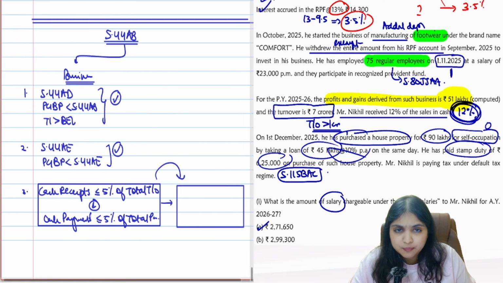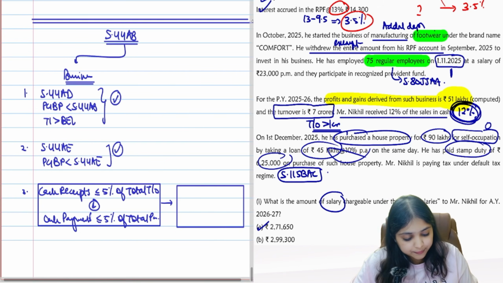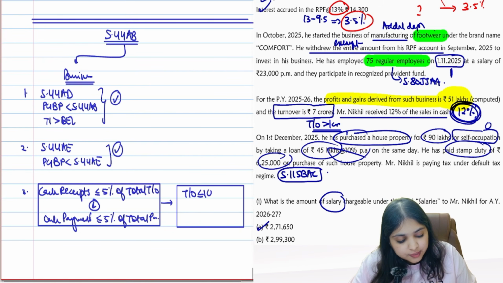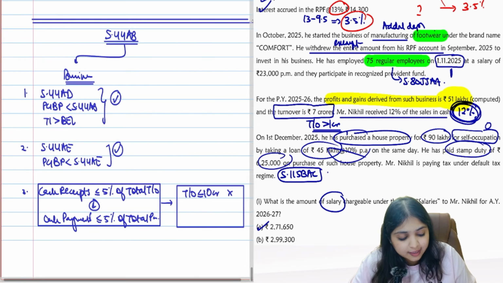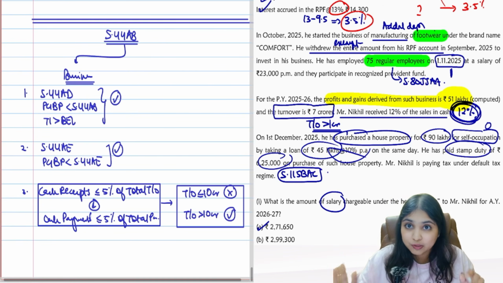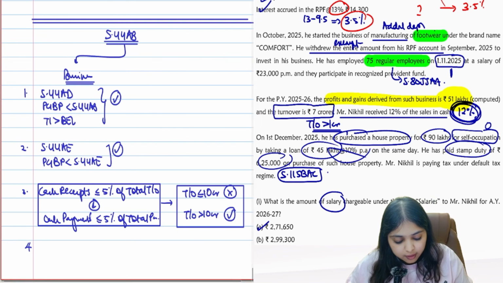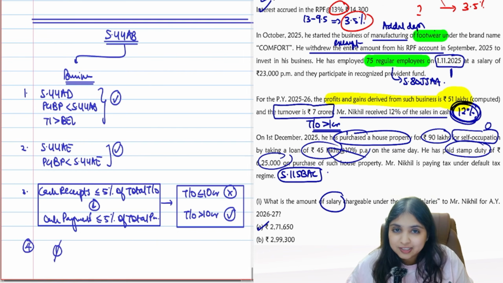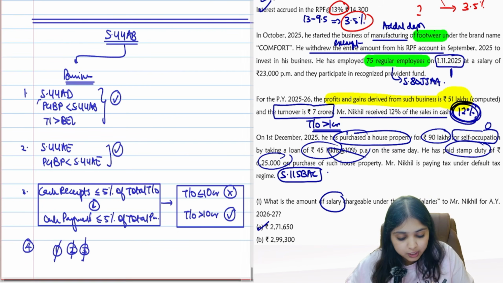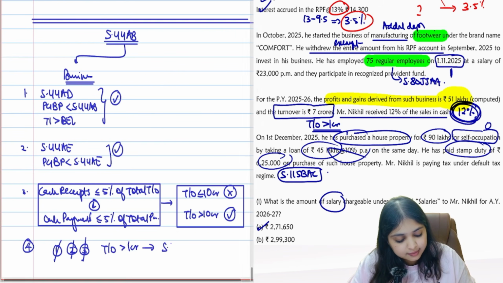Once we enter inside the box, we will get the answer from the box only. If the turnover is within 10 crore, then 44AB tax audit is not applicable. But if turnover is more than 10 crore, then 44AB tax audit will apply. Last situation: if 1 is not applicable, 2 is not applicable, 3 is not applicable, if none of these 3 is applicable, I will see turnover. If turnover is more than 1 crore, then 44AB tax audit will apply.